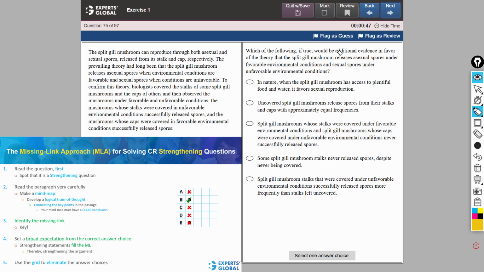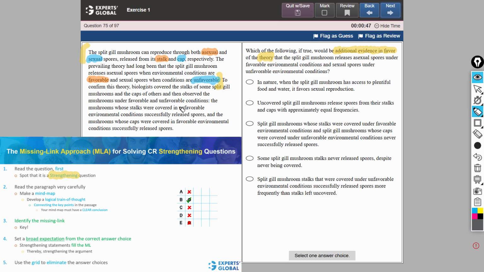We spot that this is a strengthening question. Please don't be bothered by all the unusual vocabulary and complexity here. The crux is that for these mushrooms, asexual reproduction happens through stalk and under favorable conditions, whereas sexual reproduction happens through cap and under unfavorable conditions. This is the complete theory, and this theory needs to be strengthened.